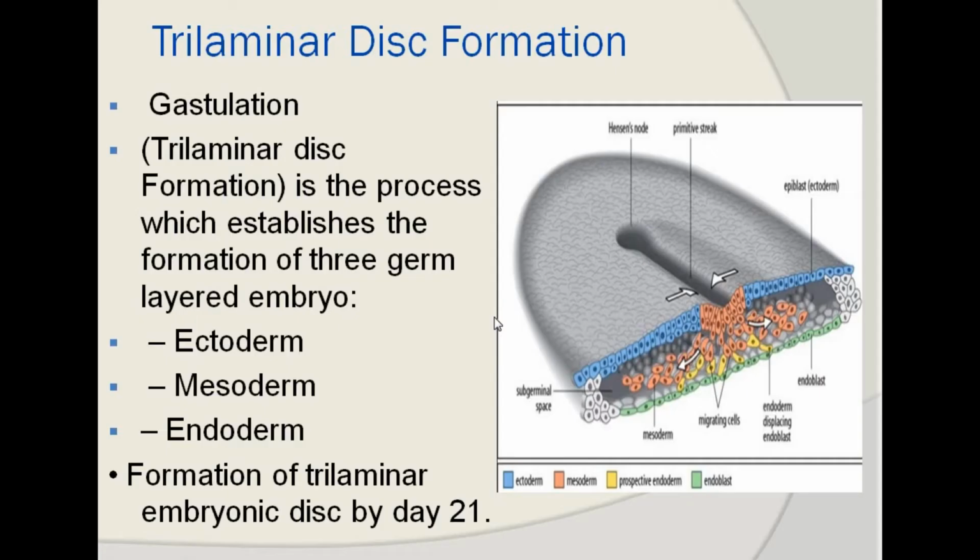After that, in the third week, a streak appears in the epiblastic cells, and that is called a primitive streak. This streak is responsible for the formation of the third layer, that is called the mesodermal layer. With the formation of that mesodermal layer, the epiblastic cells and the hypoblastic cells are termed the ectodermal cells, endodermal cells, and the mesodermal cells. So at around the 21st day, or at the end of the third week, the three germ layers are formed and differentiate into the ectoderm, mesoderm, and the endoderm.